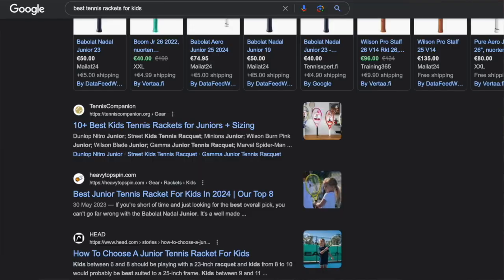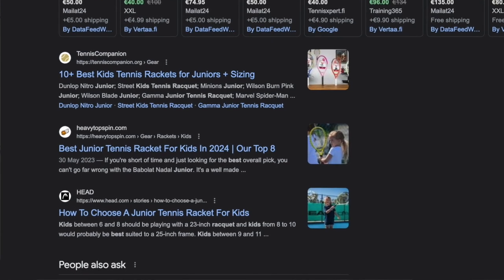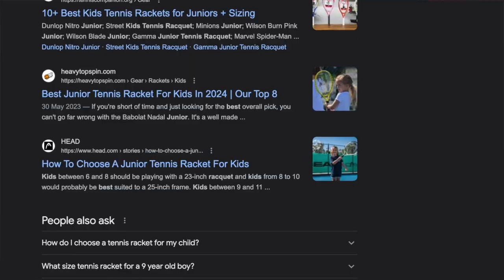They're not looking to buy anything. They are just heading outside and they just want to learn how to do it. But if you have a person that is searching for best tennis rackets for kids, that is somebody who's searching for information online with a credit card in their hand. So they're just a couple of clicks away from making a purchase. And this is the type of audience you want to target with affiliate marketing.